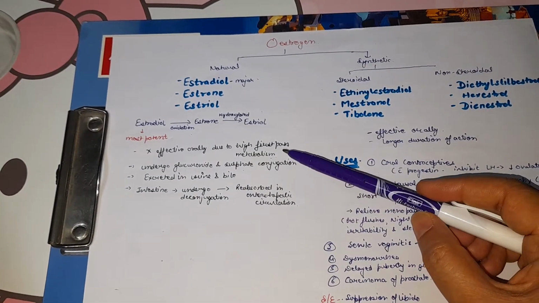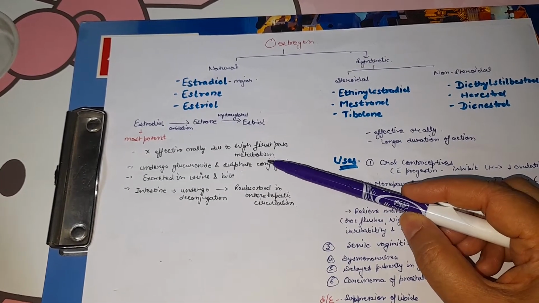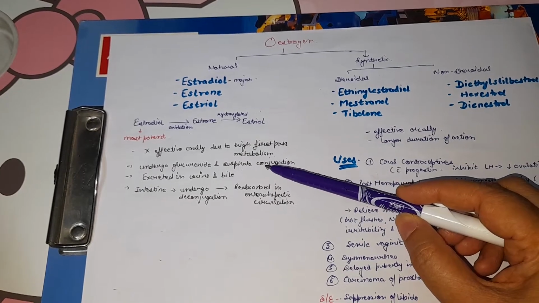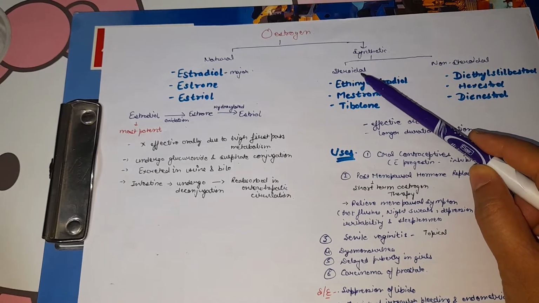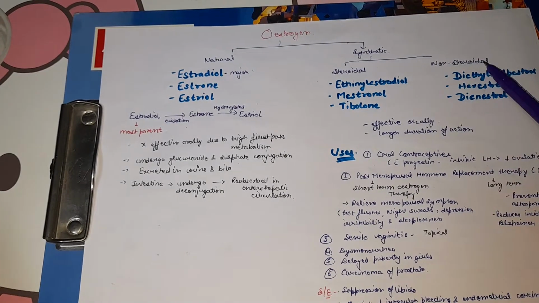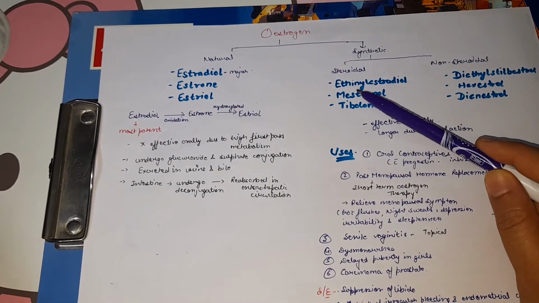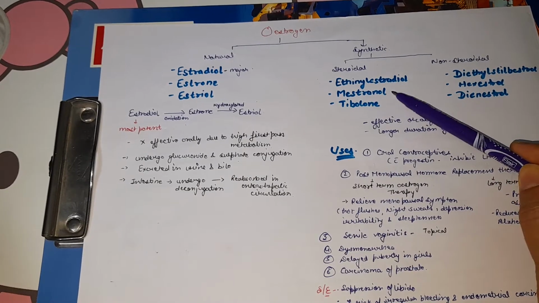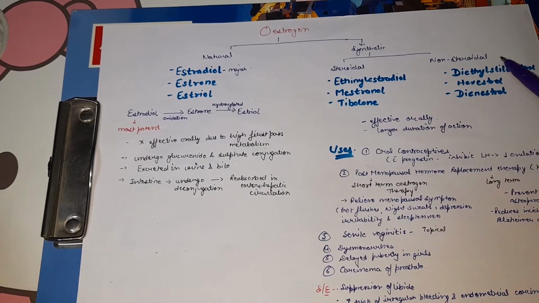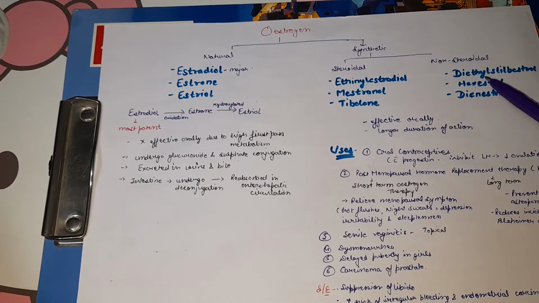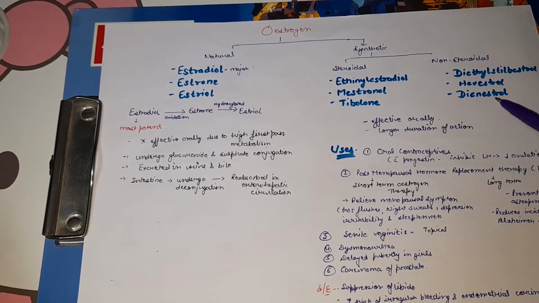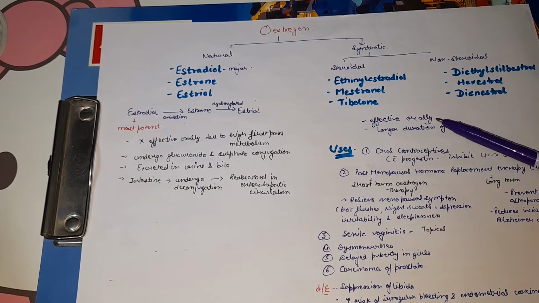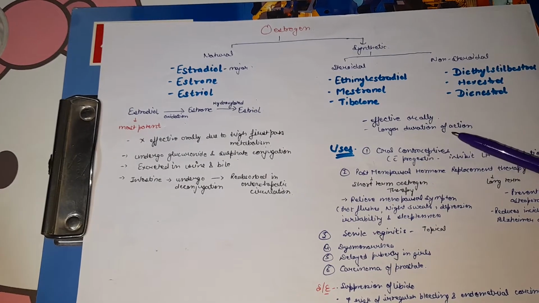As they are not effective orally and they have a shorter duration of action, synthetic estrogens are produced. Synthetic estrogens are of two types, steroidal and non-steroidal. Steroidal estrogens are ethinyl estradiol, mestranol, and tibolone. Non-steroidal synthetic estrogens are diethylstilbestrol, hexestrol, and dienestrol. All these synthetic estrogens are effective orally and have a longer duration of action.